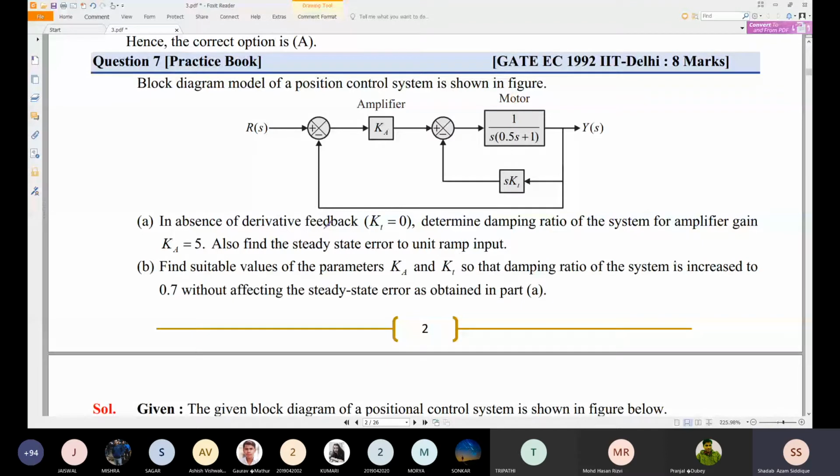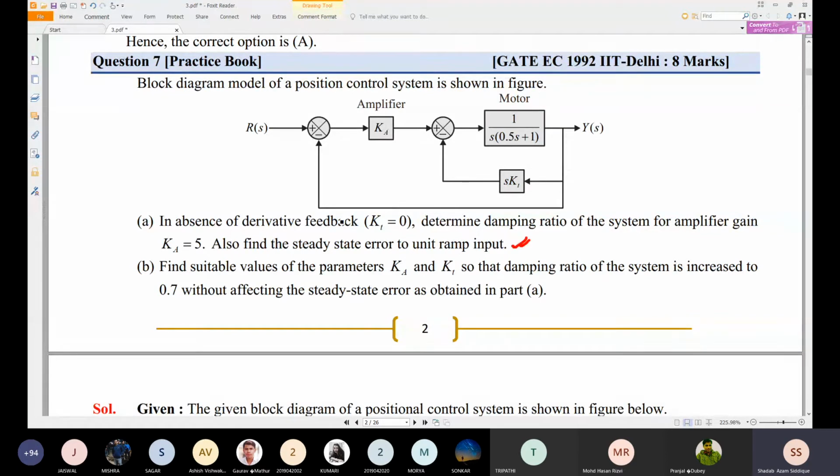Okay, so the first problem asked is: in the absence of derivative feedback, Kt is equal to 0. Kt is given here, so derivative means s should be multiplied with this. So in the absence of derivative feedback, Kt should be equal to 0. Determine the damping ratio of the system for amplifier gain K equal to 5. Also find the steady state error for unit ramp input.